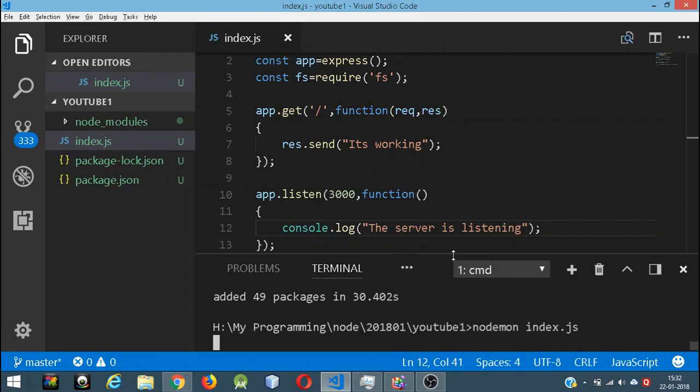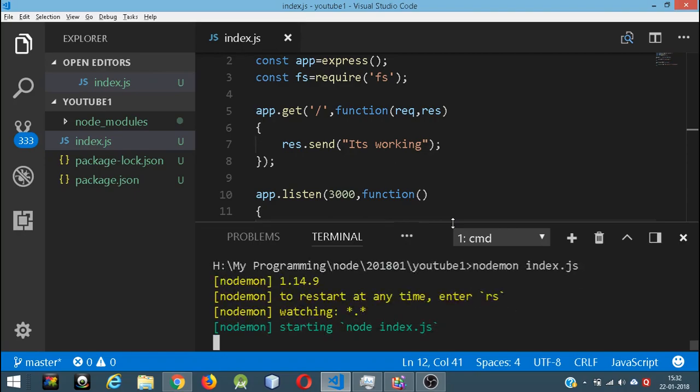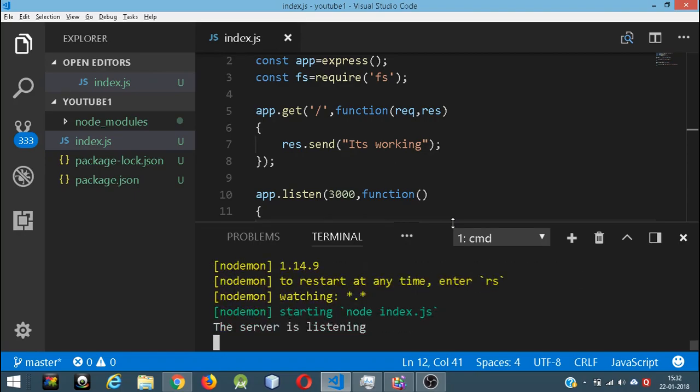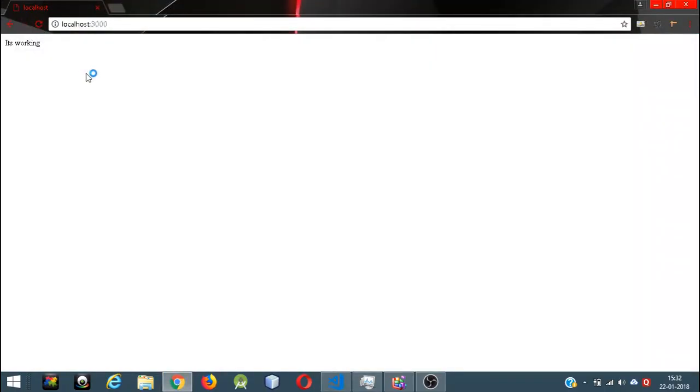This is really convenient. The console is right in the IDE. I don't have to open up the terminal elsewhere. All right, it is started. Yeah, server listening, and if I refresh the page, it's going to say it is working, so it's working fine.